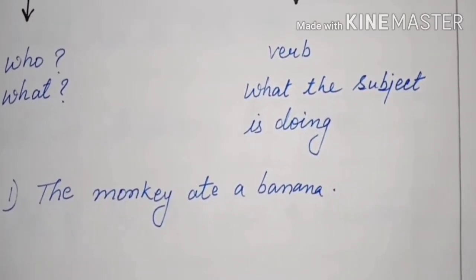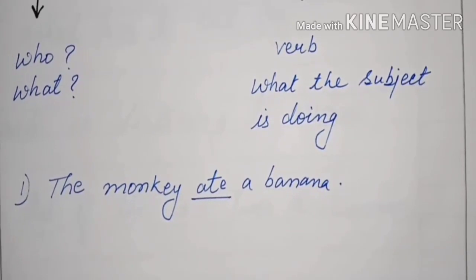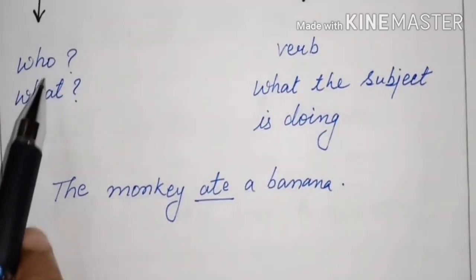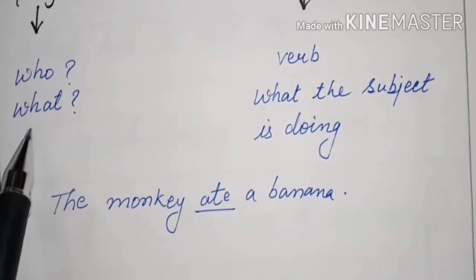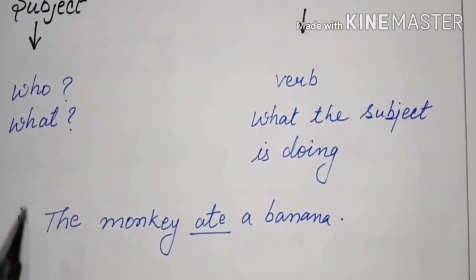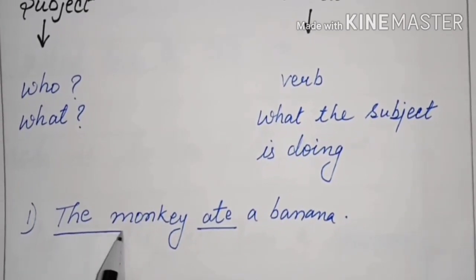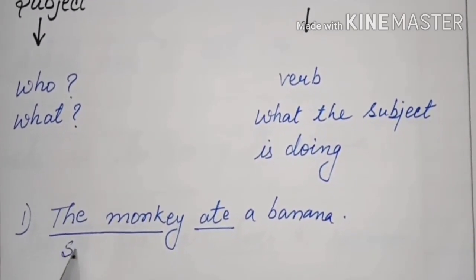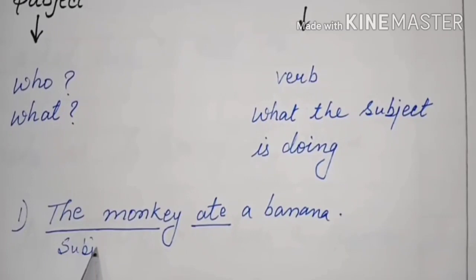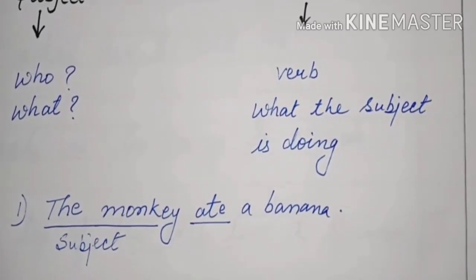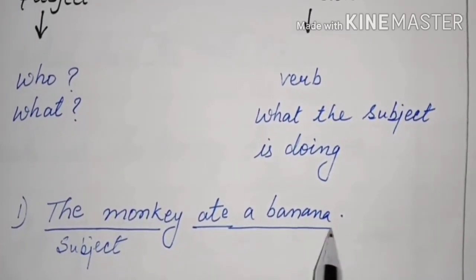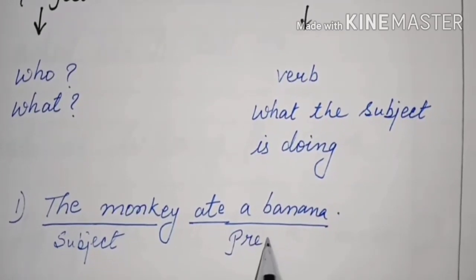What is the verb in this sentence? Obviously, ate. Now we will ask these two questions, who or what. So, who ate the banana? The monkey. The answer to the question who is the monkey. That's why monkey is the subject here. And ate a banana is our predicate.